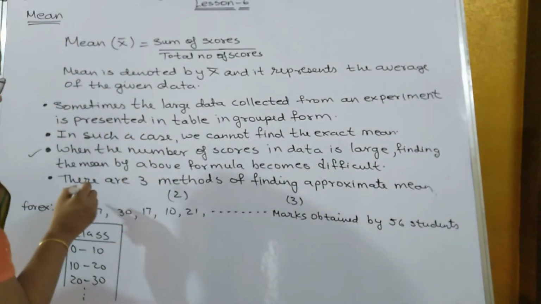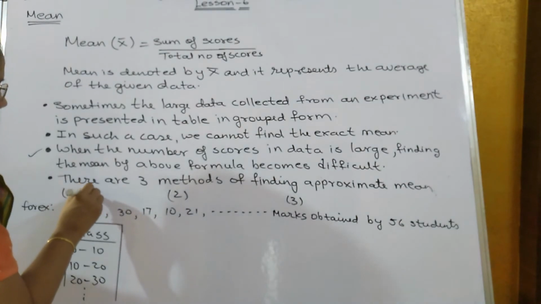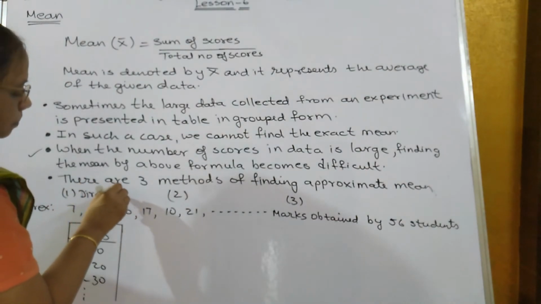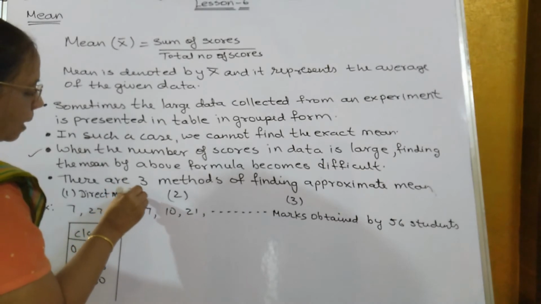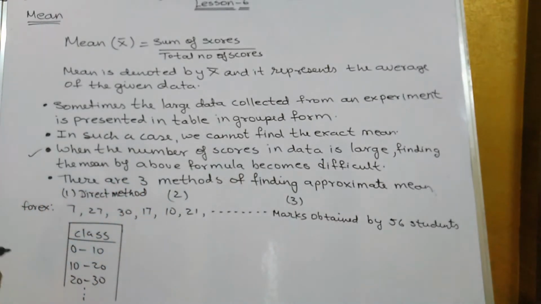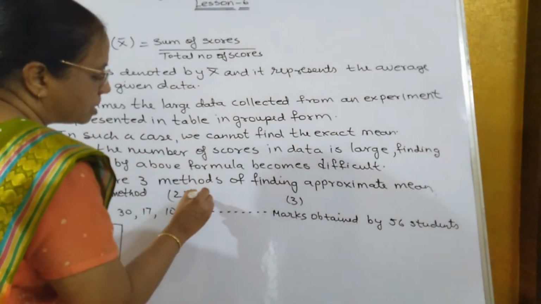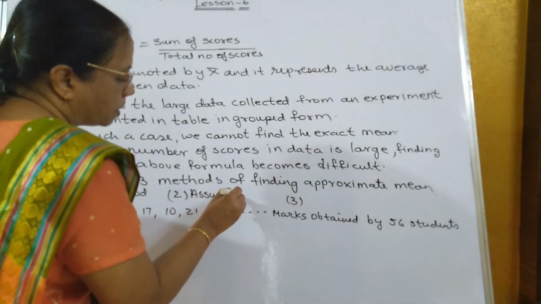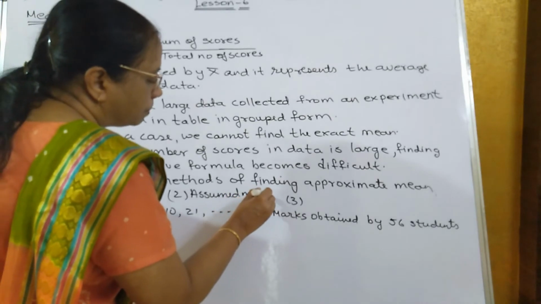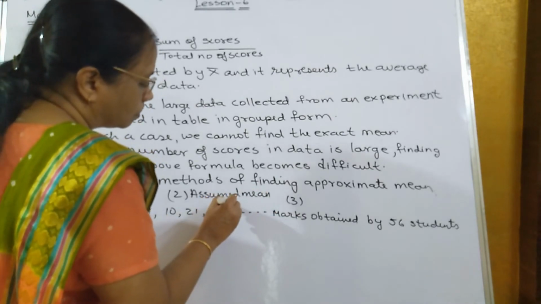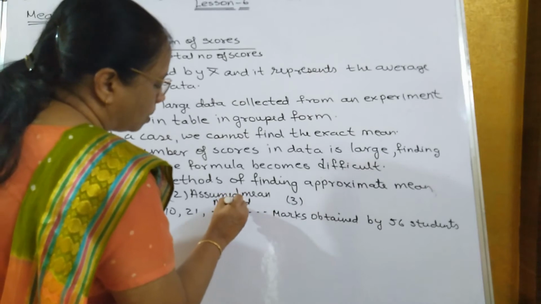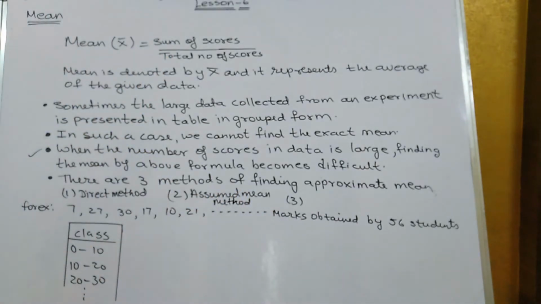What are the 3 methods? The first method is known as the direct method. If it becomes difficult to calculate by the direct method, then the second method is used, that is the assumed mean method. When the calculation by the direct method becomes a little tough, we use the assumed mean method.